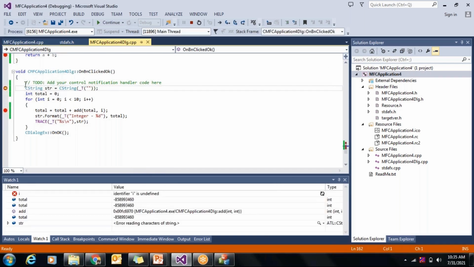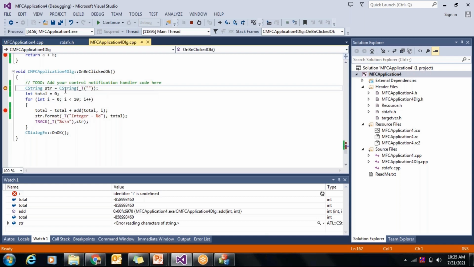So now your program has stopped here. You can see this is the debug point that I have put. So the program has stopped here. Now I can see the values of these particular variables.